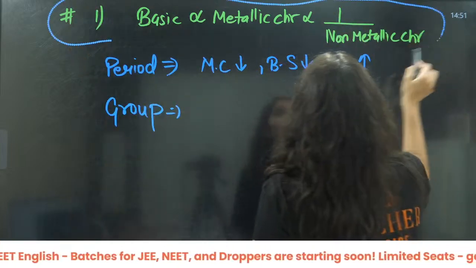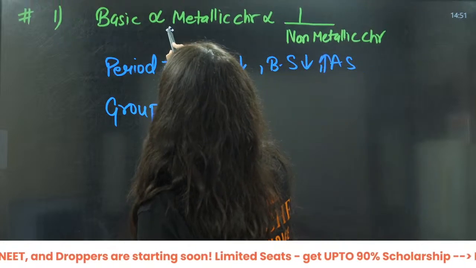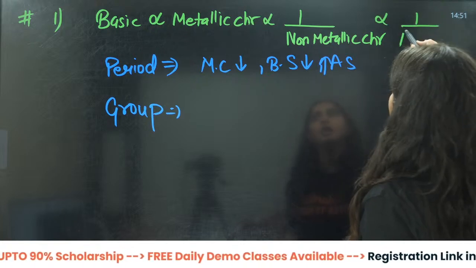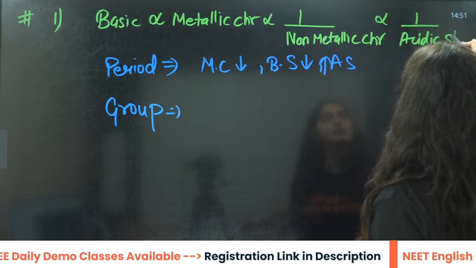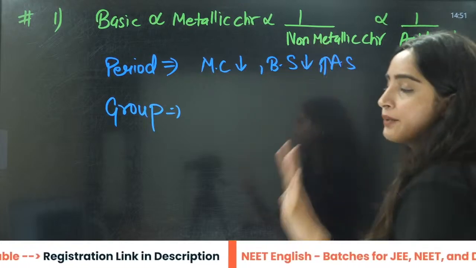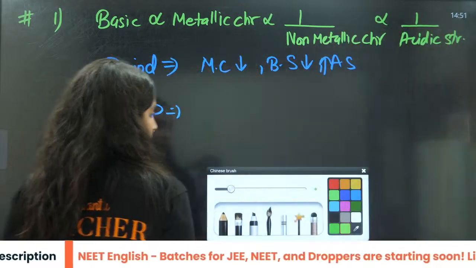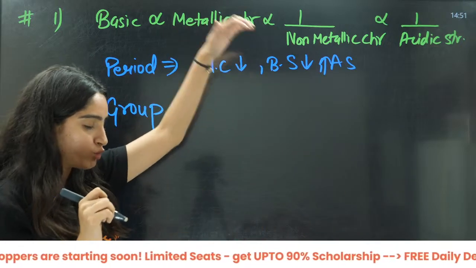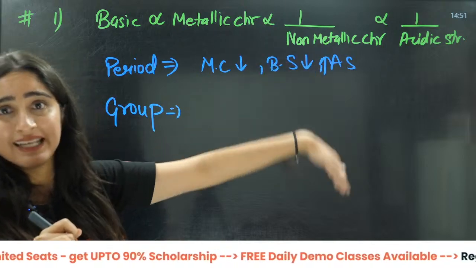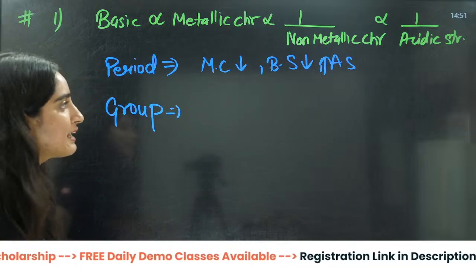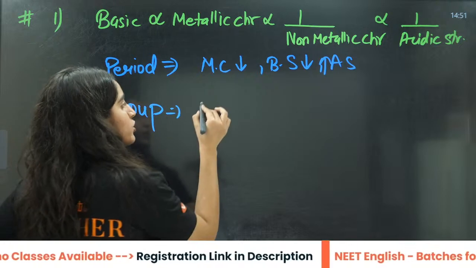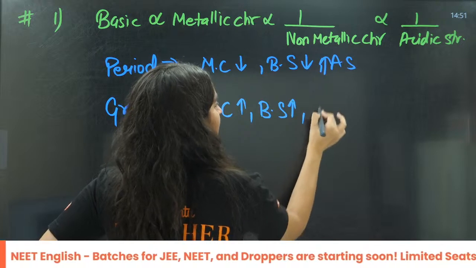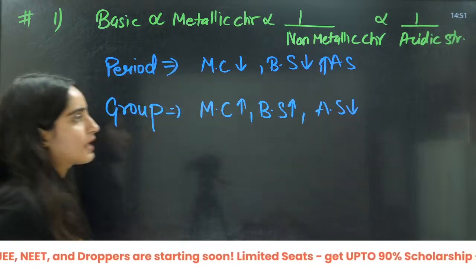I can write one more point here: basic strength is also inversely proportional to acidic strength. That means acidic strength is directly proportional to non-metallic character. What about along the group? Down the group, metallic character decreases or increases? It increases down the group. So metallic character increases, basic strength increases, acidic strength decreases, right? Okay?